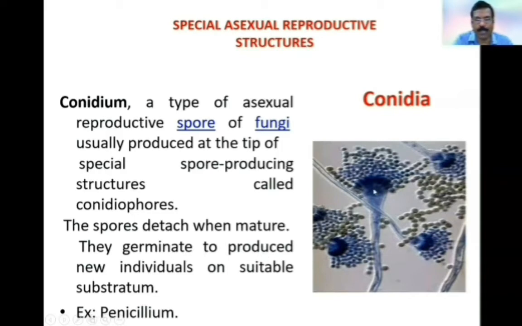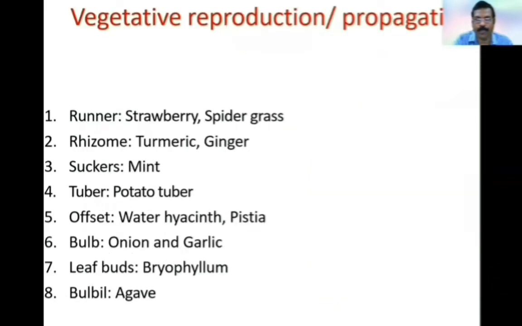Here, this is the picture showing the conidiophore. At the tip, you can see many conidia. These conidia separate from the fungus, and when they fall on a suitable substratum, they germinate and produce new mycelium.